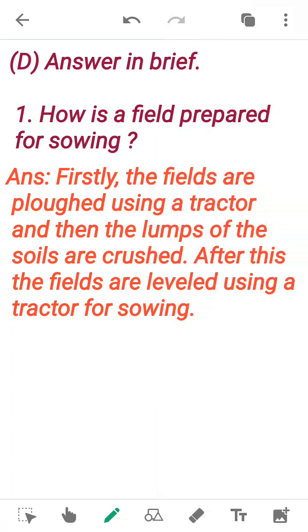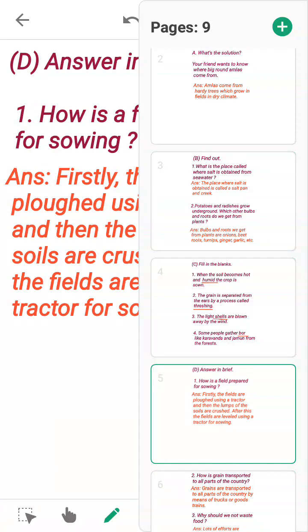That is using a tractor. After this, the fields are leveled using a tractor for sowing. Because there is no leveling in the fields, so we have to level it using a tractor. So the answer is, firstly the fields are plowed using a tractor and then the lumps of the soils are crushed. After this, the fields are leveled using a tractor for sowing.